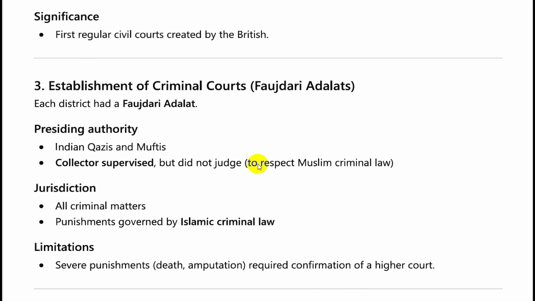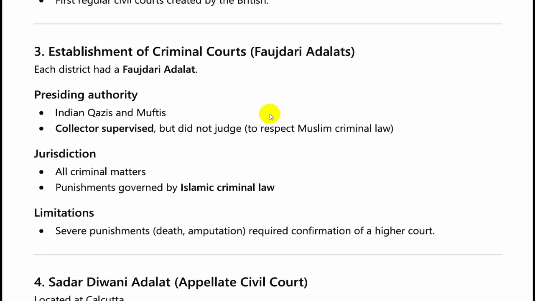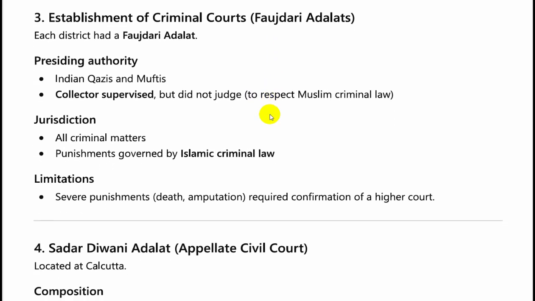The Faujdari Adalat was the criminal court and it was presided over by the Muftis and Qazis, and Muslim criminal law was applicable at that time, and the collector supervised the Faujdari Adalats.